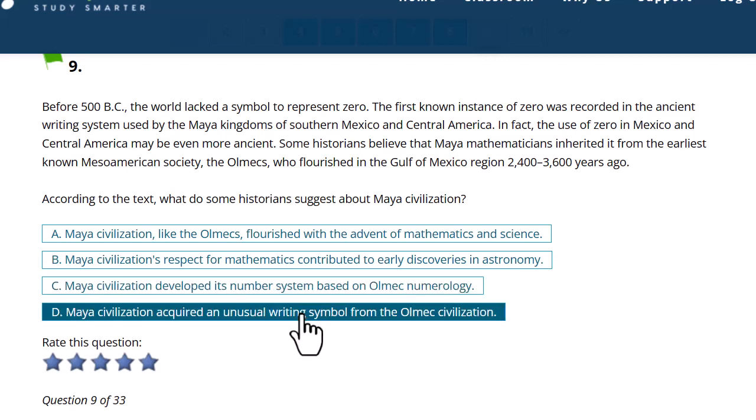D, Maya civilization acquired an unusual writing symbol. Yeah, zero, right? Nobody else had zero before them. Well, from the Olmecs, nobody had zero before the Olmecs. They were the first. That makes it unusual. That's it. So again, notice that the correct answer is a little abstract, but that is the right idea.